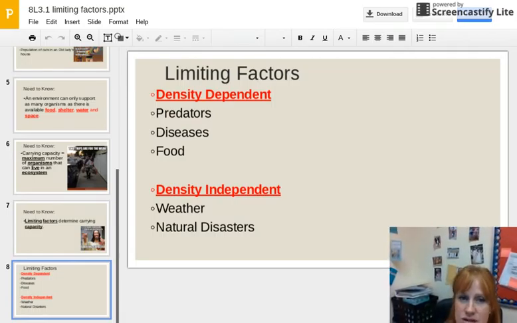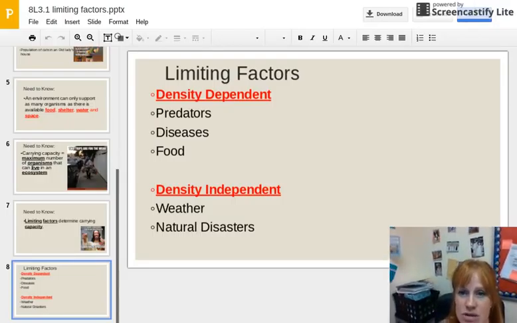weather and natural disasters. This one was short and sweet, but I hope it helped.